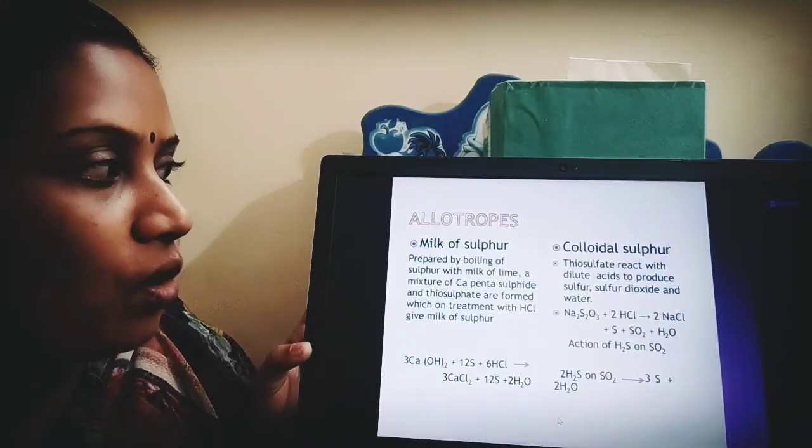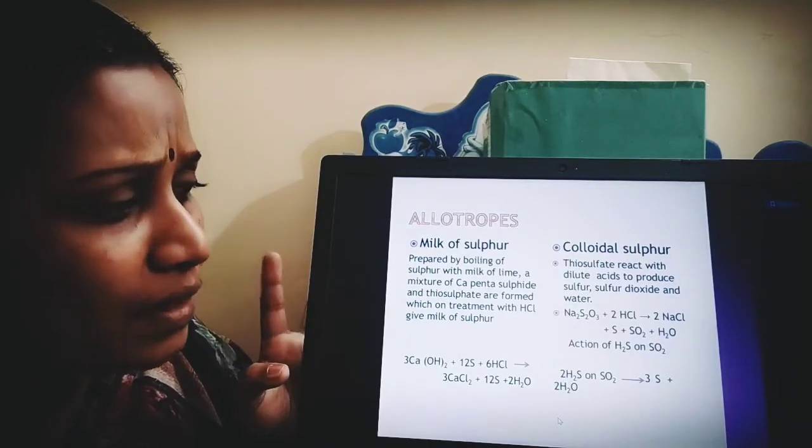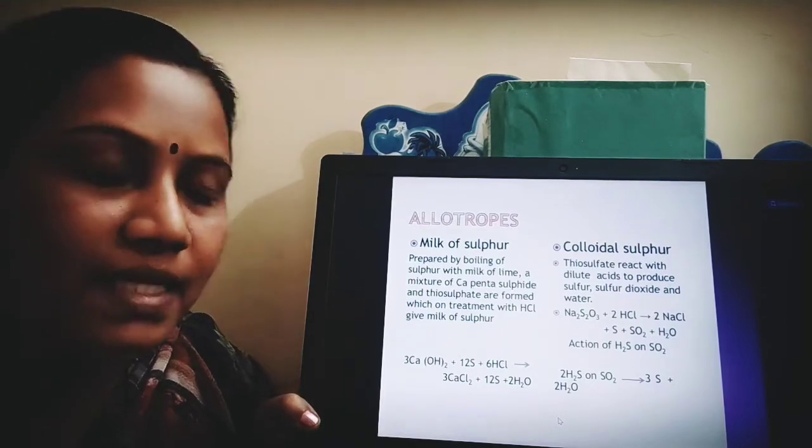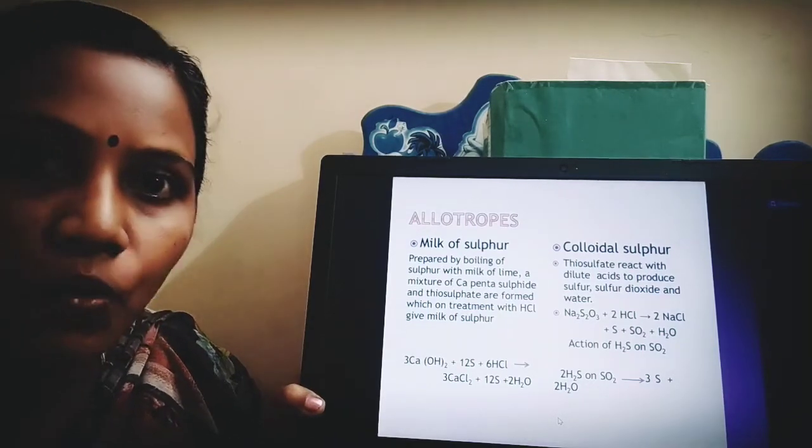Now the next form will be milk of sulfur, and the fourth allotropic form will be colloidal sulfur. Now what is milk of sulfur? How can you prepare them?